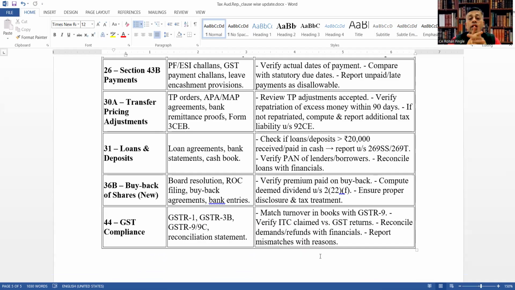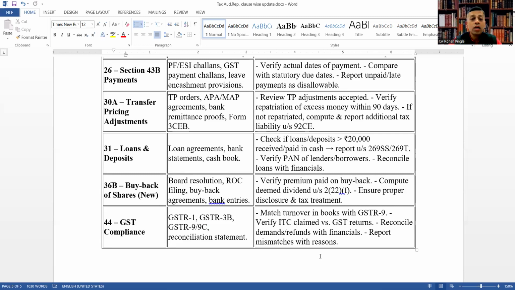Clause 38, transfer pricing adjustment. Documents to verify are TP orders, APA, MAP agreements, bank remittance proofs, and Form 3CEP. An audit procedure would be to review TP adjustments accepted and verify repatriation of excess money within 90 days. If not repatriated, compute and report additional tax liability under section 92CE.